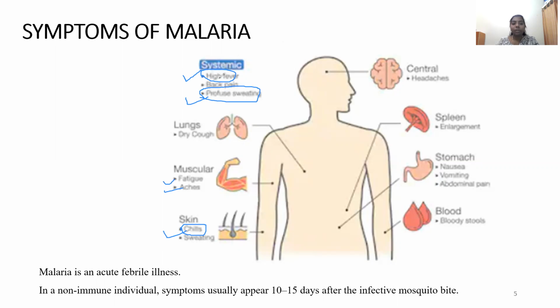These symptoms, chills, sweating and fever, are what you observe when there is a rupture of our RBC and release of the infective forms into the blood. Depending on the causative organism, such as ovale, vivax or malariae, it takes different amounts of time. For some it takes 3 days, so that is called the tertian type. For some it takes 4 days, so it is called the quartan type of malaria. That is how we categorized it in our previous slide. I hope the symptoms are clear.